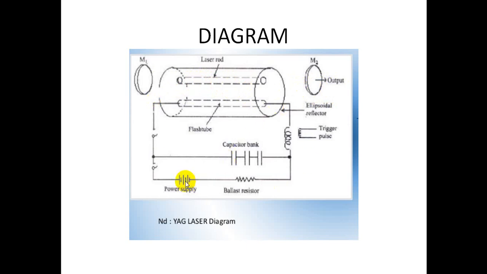When the battery is switched on, the flash tube sends energy to the active medium. So the active medium absorbs the energy and the population goes to excited states. Hence population inversion is achieved. After the lifetime, they come to the ground state by emitting the radiation. The emitted radiation suffers multiple reflections by these two mirrors and it gets amplified and comes out as output. So that is the working.